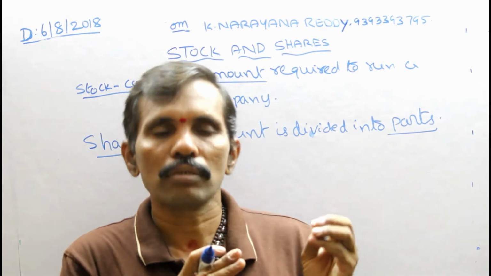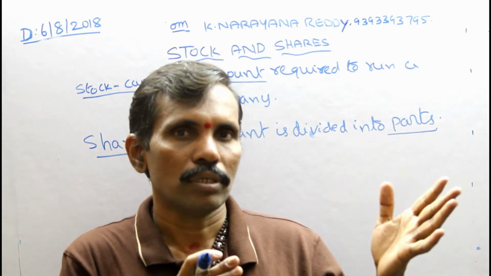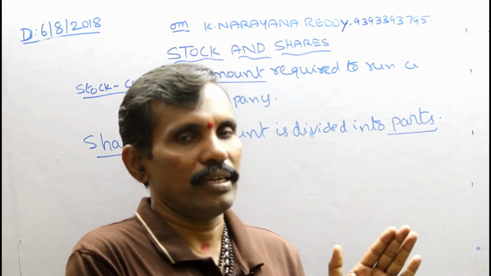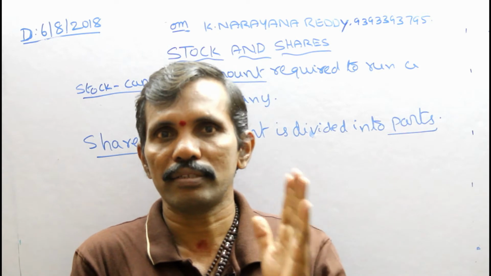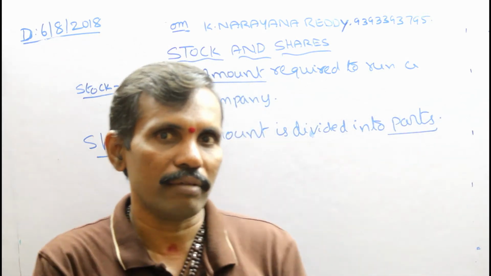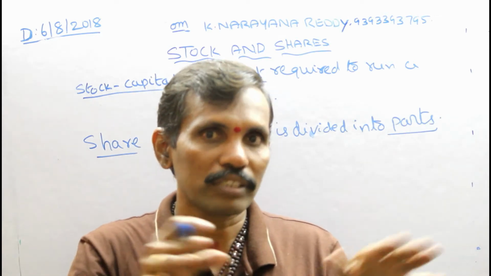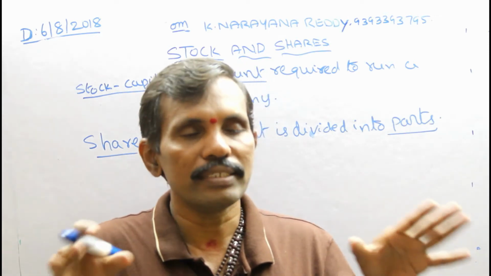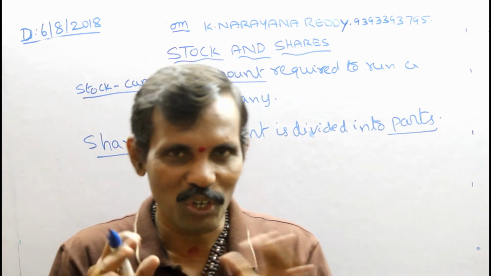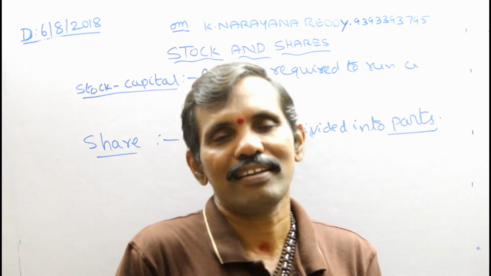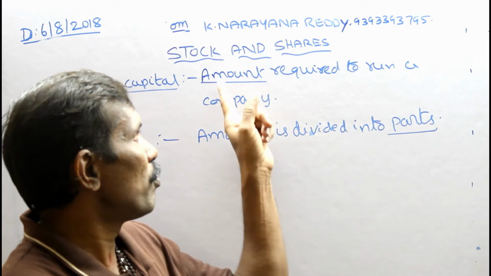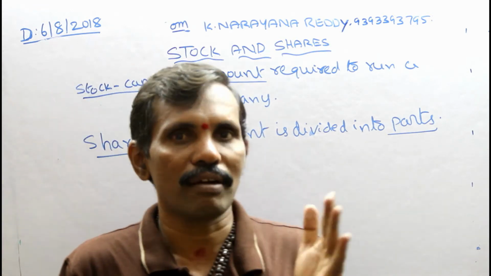Each person puts in 2 lakhs or 3 lakhs. So if 4 members are there, there are 4 shares, depending on percentage: 10%, 2%, 1%, 50%, 40%. Those shareholders can elect the managing director, the MD, among themselves. That depends upon business rules, leave it, we don't want it now. But we want what is a share: the capital amount divided into parts is called a share.